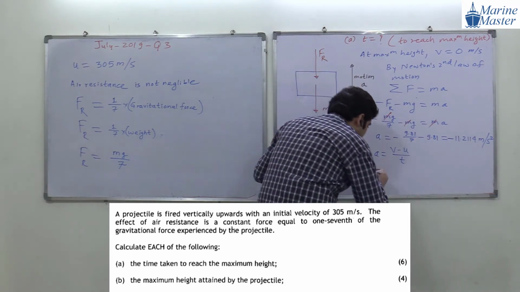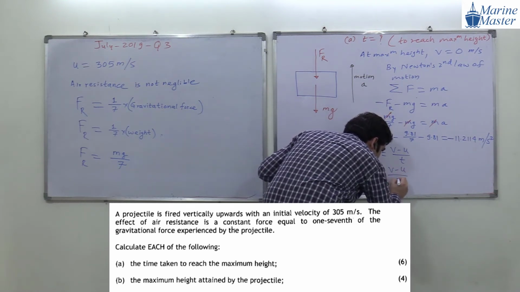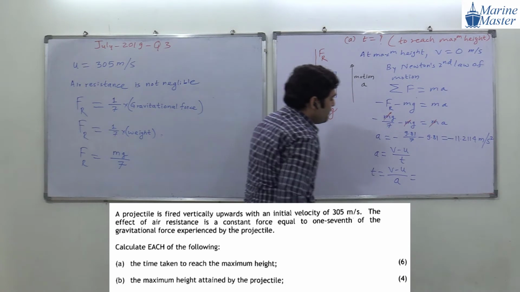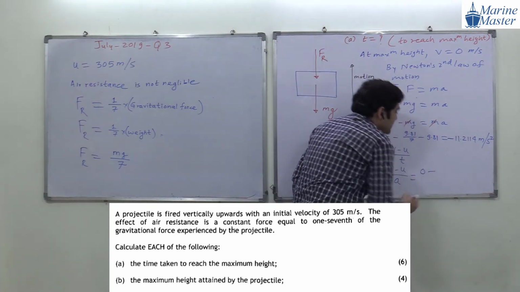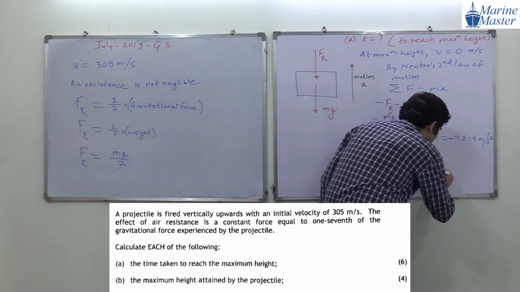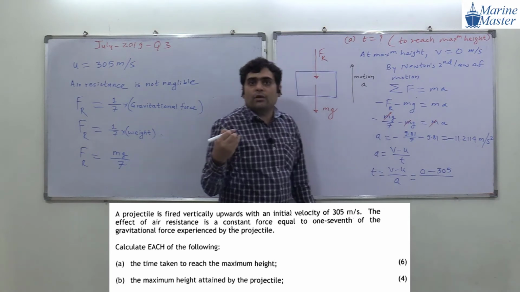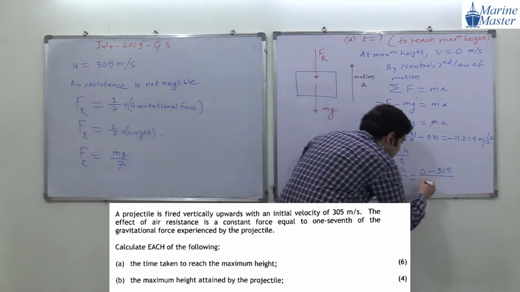Time is equal to what, guys? Time is equal to (v minus u) by a. What is the value of v? Final velocity is 0. Minus u is how much, guys? 305. Very simple question, guys, not that difficult. Minus 305 divided by what, guys? Minus